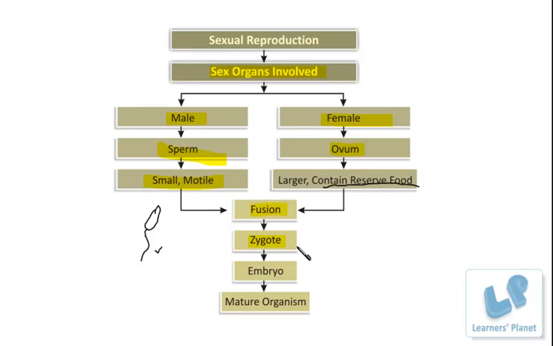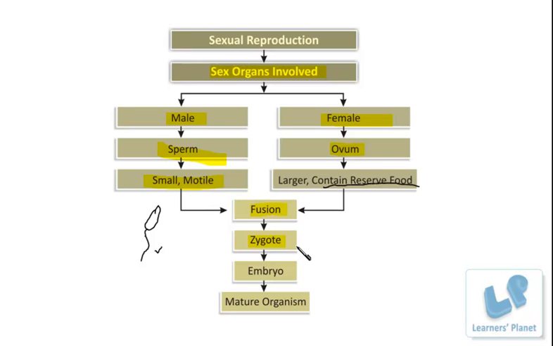Now whether it is a plant or animal or any other type of organism performing sexual reproduction, the structure of sperms and ovum may vary, but the basic principle behind the process is of course the same.